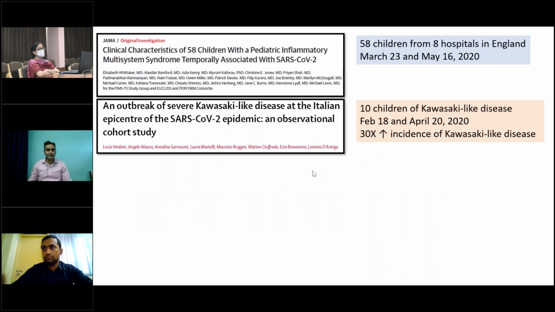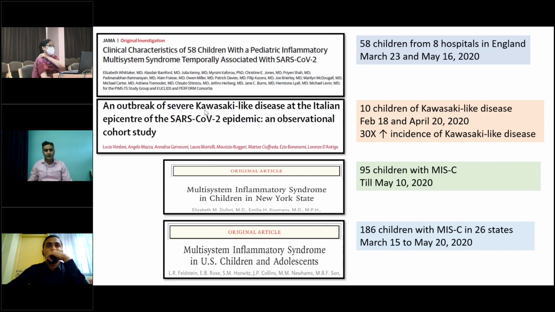Soon following that, there are many cases of MIS-C reported from the United Kingdom itself, and also from Italy. In this study, they reported 10 children with Kawasaki-like disease from an epicenter in Italy at that point of time, and they noted that there is a 30-fold increase in the incidence of Kawasaki-like disease during the pandemic. And after that,